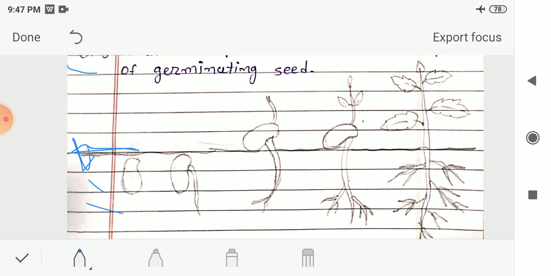In the first step, you can see the seed is sown in the soil. In the second step, a small shoot came out from this seed, and we know this step as the sprouted seed. When the seeds get sprouted, they look like this.